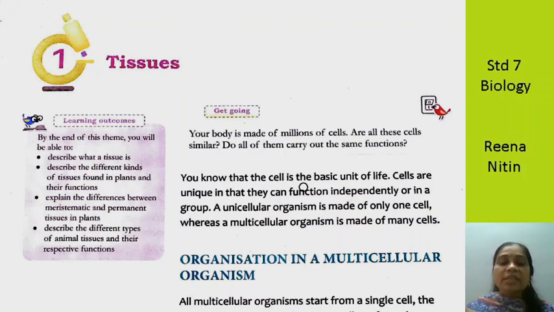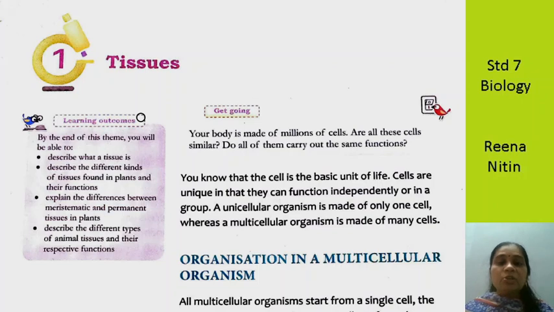You know that the cell is the basic unit of life. Cells are unique in that they function independently or in a group. So they can be either an independent cell or they can function as a group. Many cells together forming a group is known as a tissue.